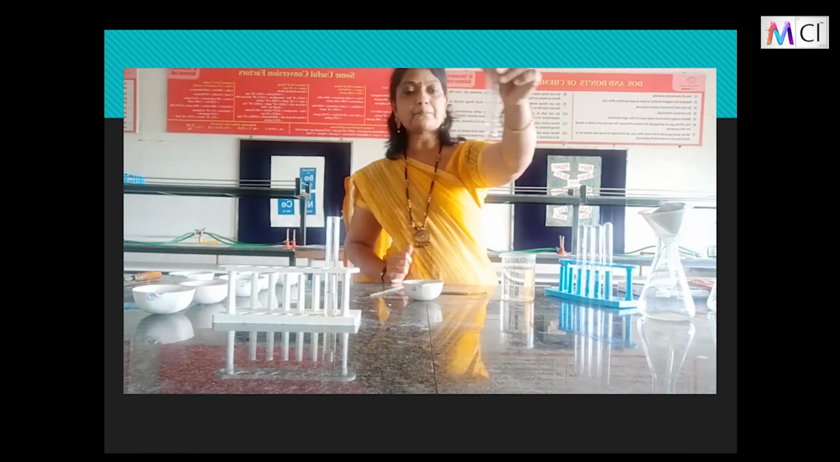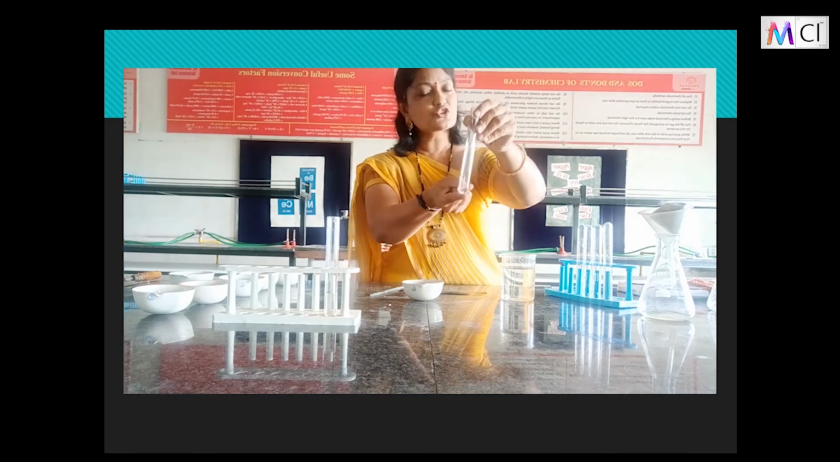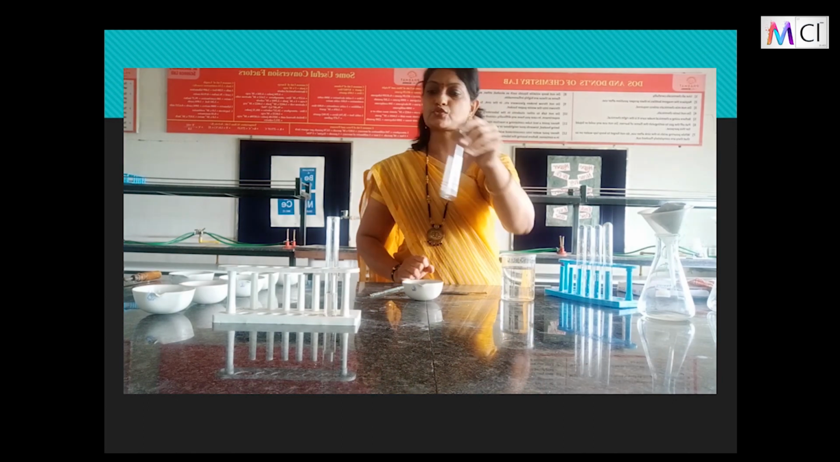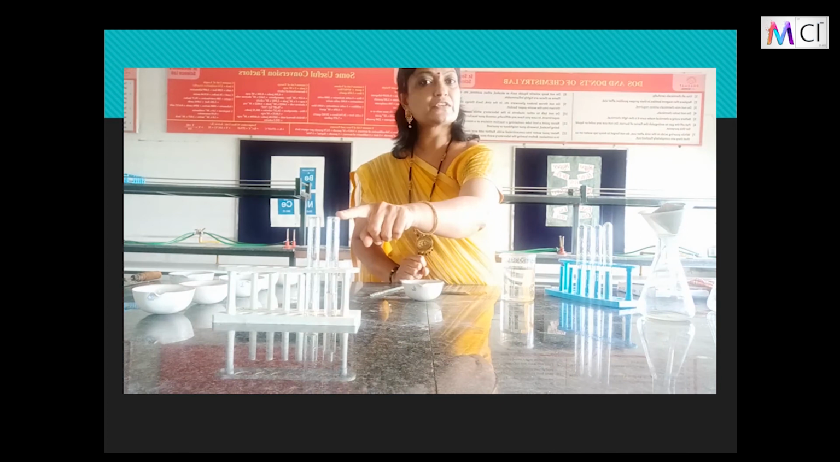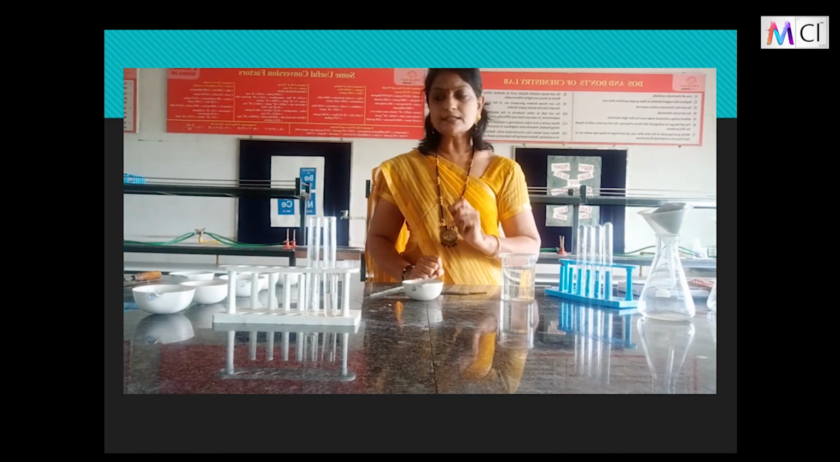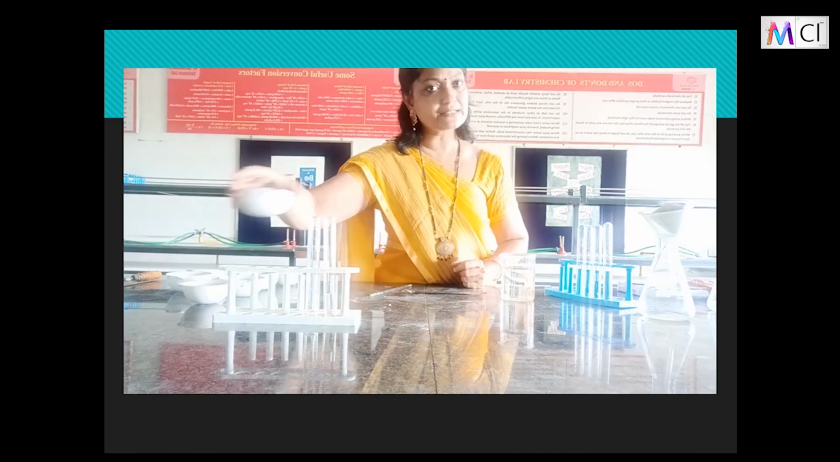Here I have the sample and there is nothing settled at the bottom. This shows that the solution is a stable solution. So the first one was for the salt, second is for the sugar. Let us see for the third sample. Third sample is the alum crystals.